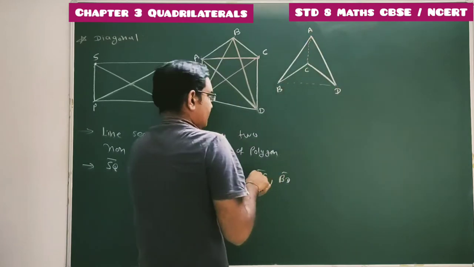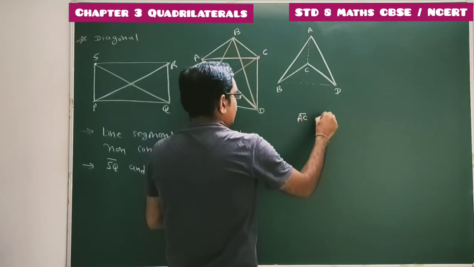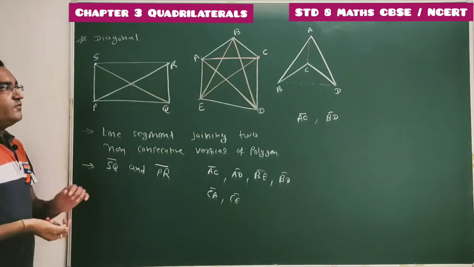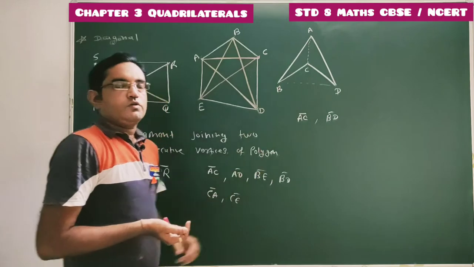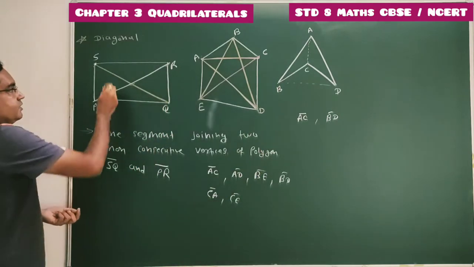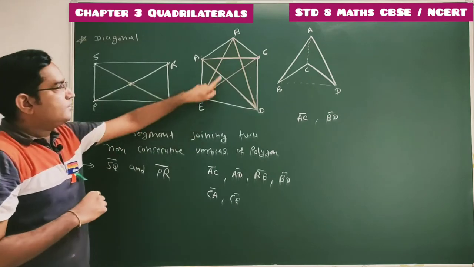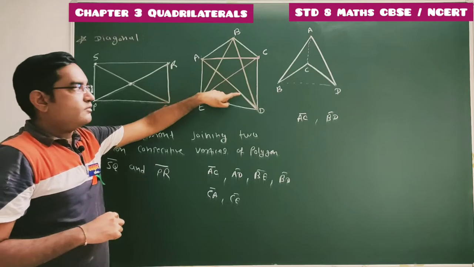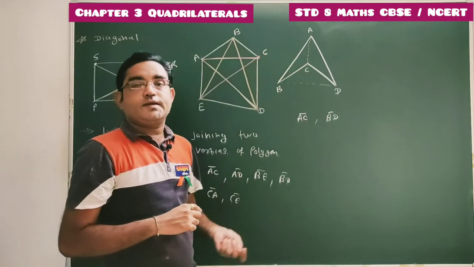Now find the difference between the diagonals of these two polygons and this one. The diagonals of this quadrilateral intersect each other. Here diagonals of this pentagon intersect each other, while for this polygon diagonals do not intersect each other.